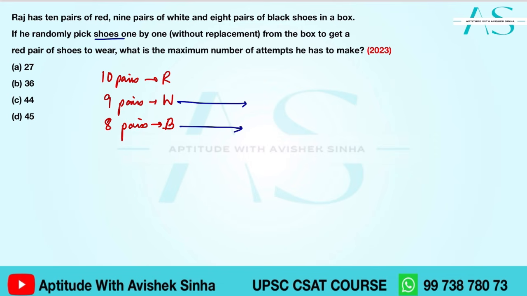You pick the shoes one by one. There are 9 pairs, it means there are 18 shoes. 8 pairs means 16 shoes. So these are the cases wherein I can go wrong. मेरी किस्मत खराब है, I can go wrong here. So 18 plus 16, we get 34 attempts.